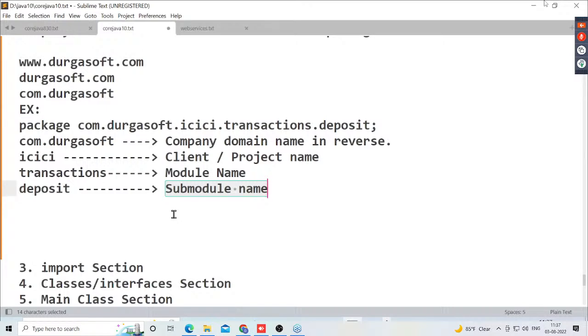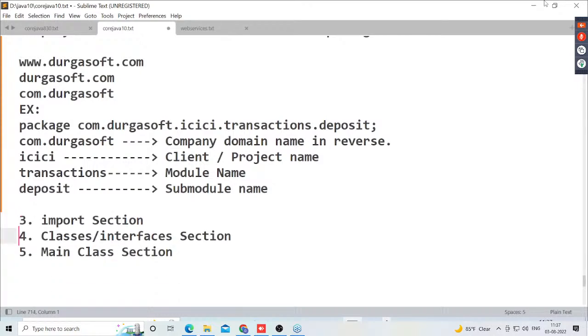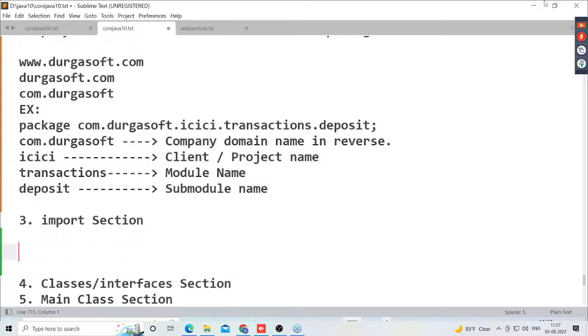These are the concepts we understood about the package section. That's all, guys. Then what about the next one? Import section. That import section I will discuss with you tomorrow. Tomorrow at most we will finish this Java programming format, guys.